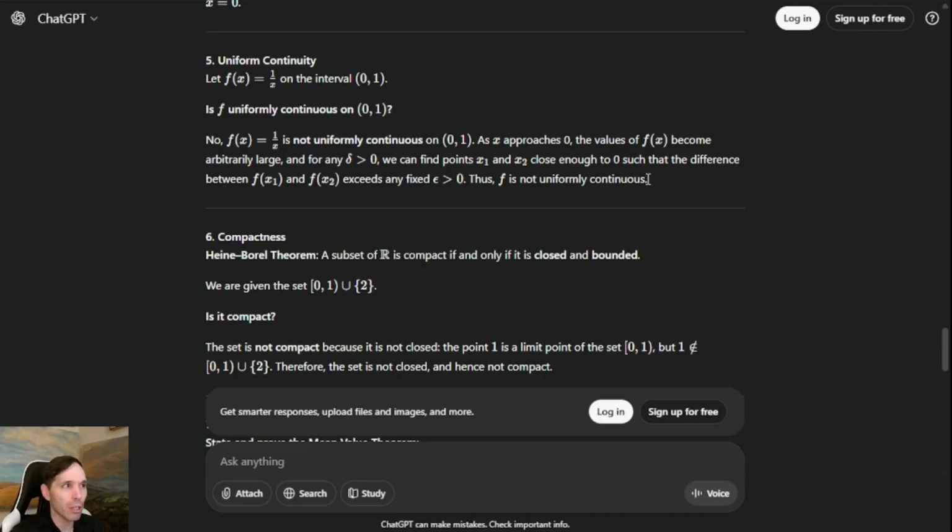Do a little bit of algebra to actually demonstrate that you can do this regardless of what epsilon and delta are chosen. And it wouldn't be that difficult.